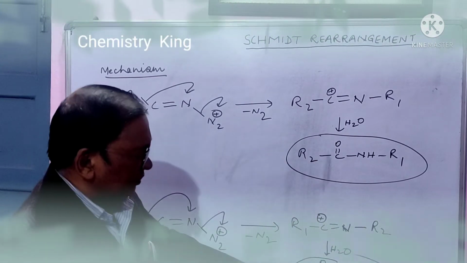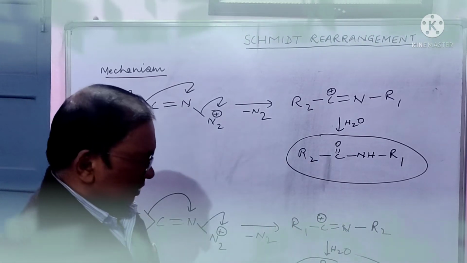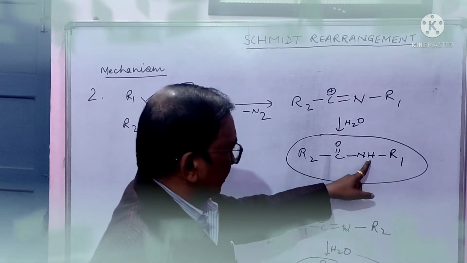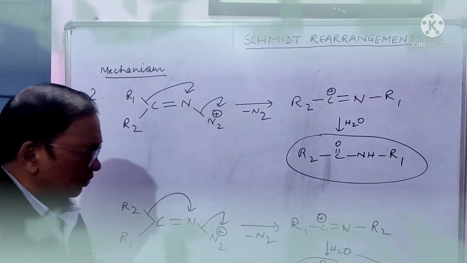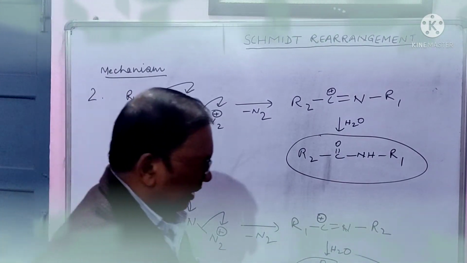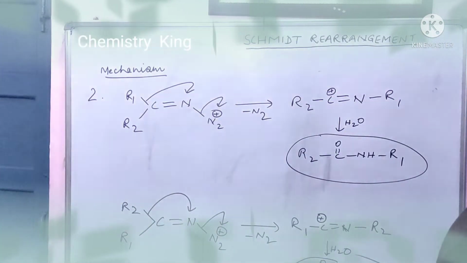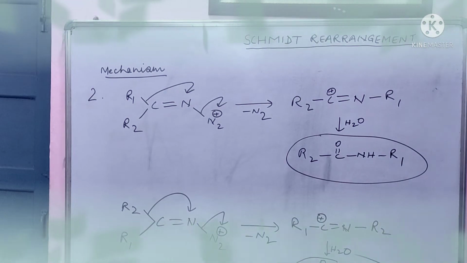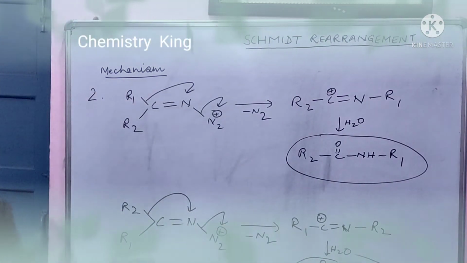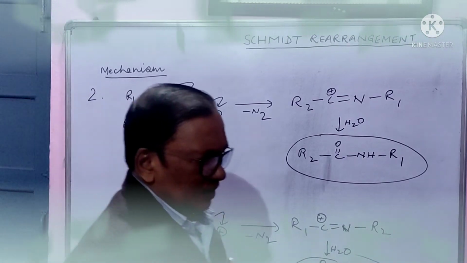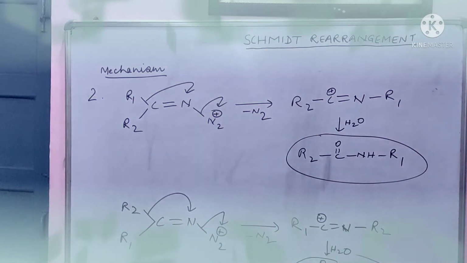Both are amides, but different. Here R1 is attached to this NH, here R2 is attached to this NH. Means two isomers are possible, and which isomer will be dominant, it will be decided by steric factor. Okay.